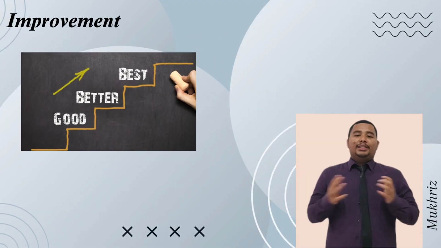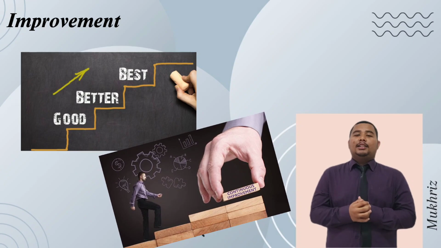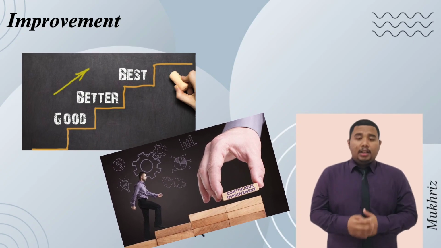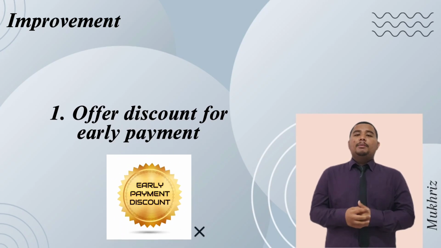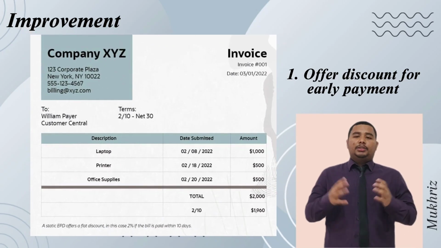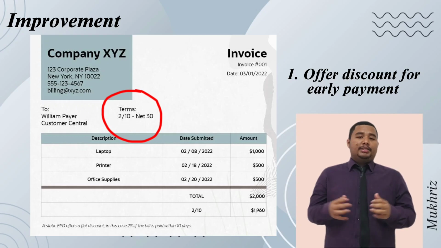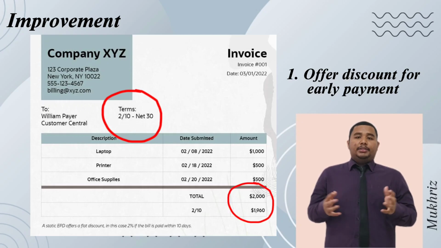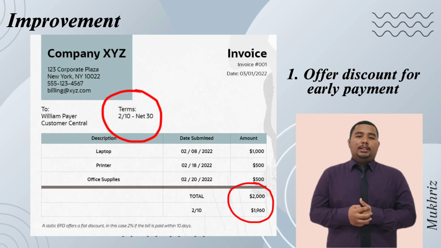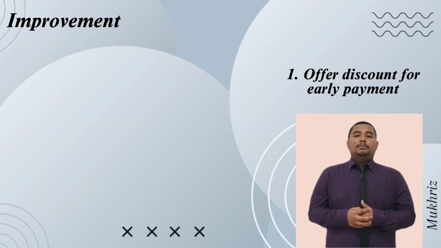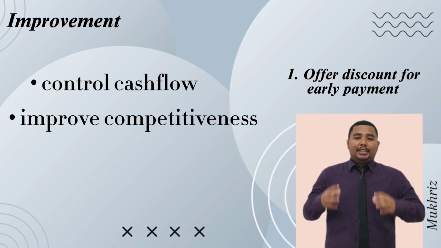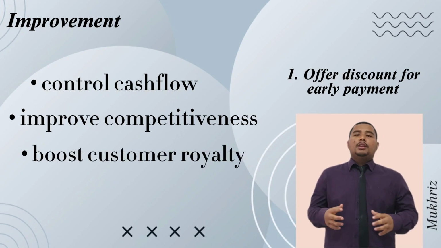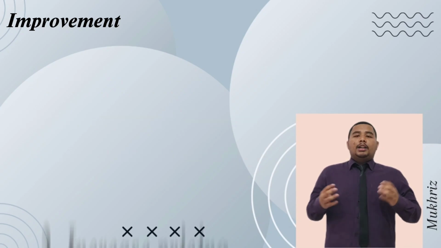There are several ways to improve the cash budget for Gerhana Kasih Berhad. The first is early payment discount. An early payment discount is an incentive that reduces the amount of an invoice if the customer pays it in advance of the due date. Early payment discount provides businesses with more control over their cash flow, can improve their competitiveness, and can even boost customer loyalty. And the second one is